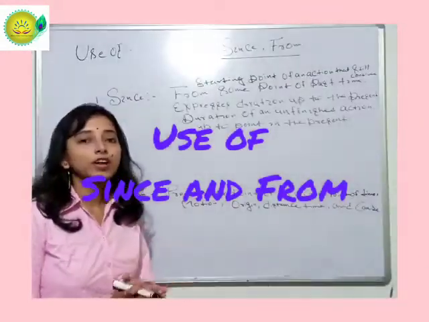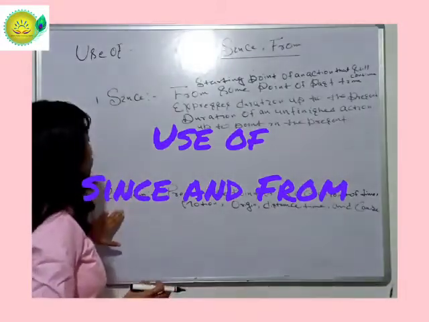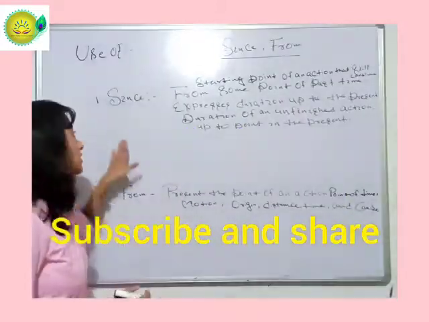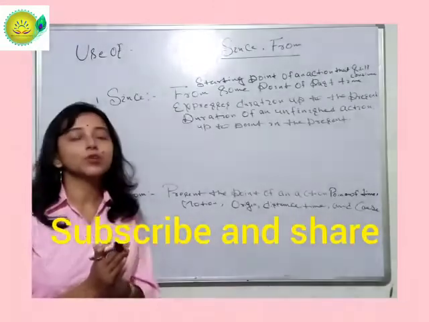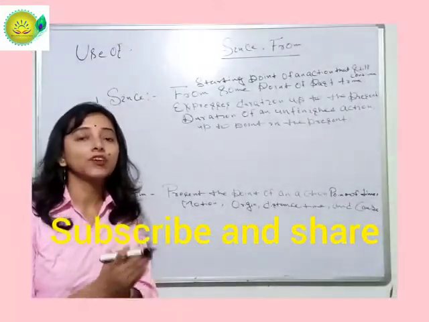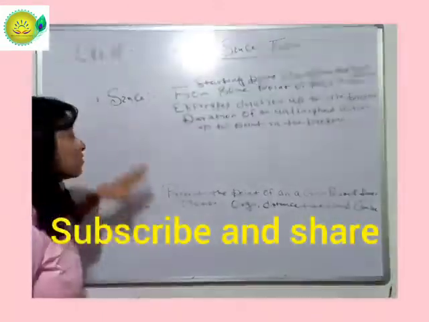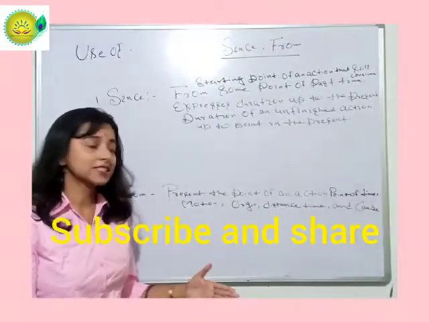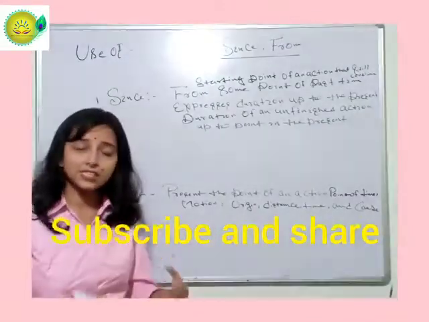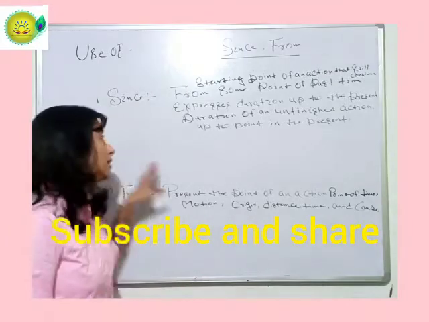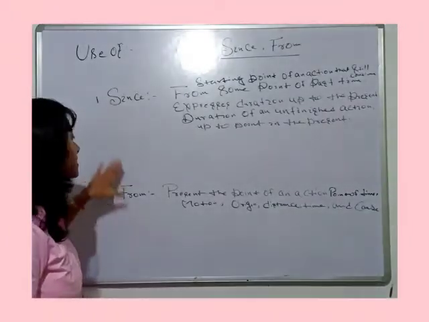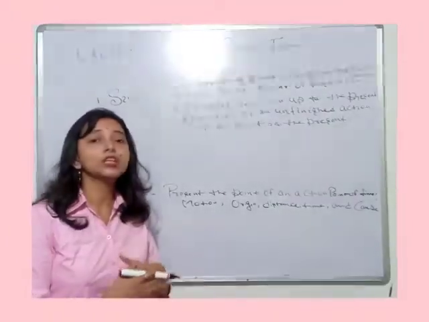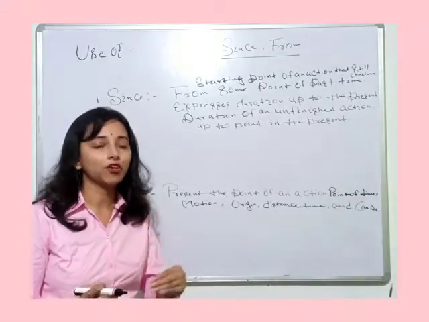Dear children, today I will teach you the two prepositions since and from. Since and from both denote the starting point of an action. Since also means the starting point of an action. From also means the starting point of an action. Hence, both prepositions, since and from, denote the starting point of an action.